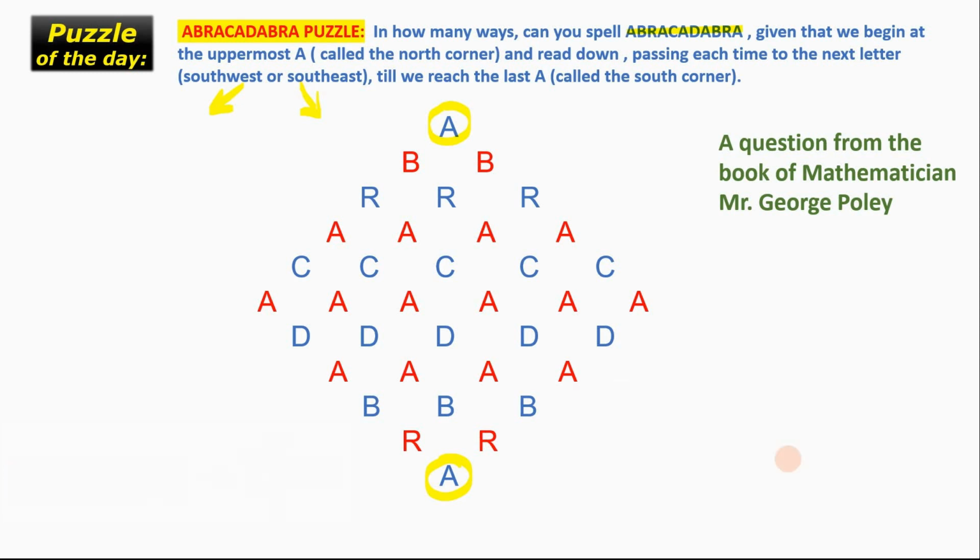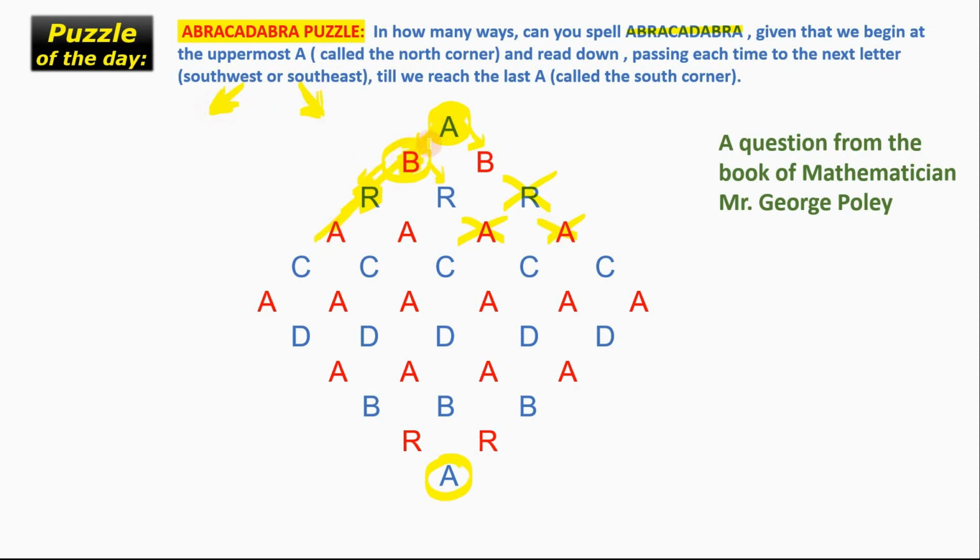Now the question says that when you are at this A, then you can either go to this B or to this B. Let's suppose you go over here. Now if you reach here, then there is no option of going over here. You can either go to this R or to this R. Let's suppose you go to this R, then you cannot go to either of these two A's. So you either move in the southwest direction or in the southeast direction.